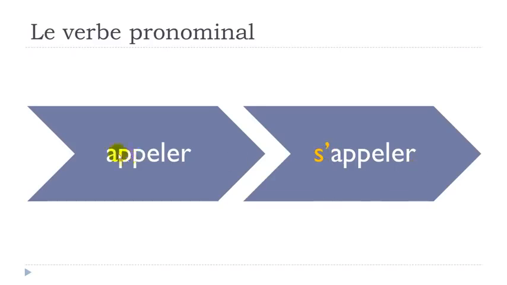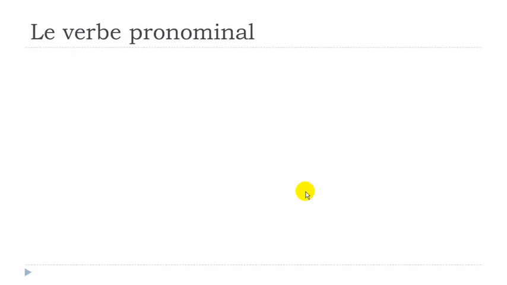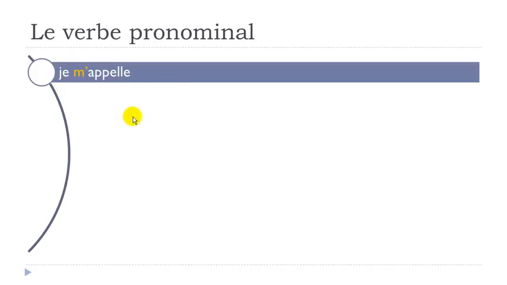So appeler, to call, and then s'appeler, to call oneself. Okay, so let's see how we will conjugate this verb. Je m'appelle. Same thing here, the e that we had previously disappeared. Je m'appelle. So remember that's normally the verb that you use when you introduce yourself, like I call myself, so my name is, of course, but in French it's like I call myself, je m'appelle.